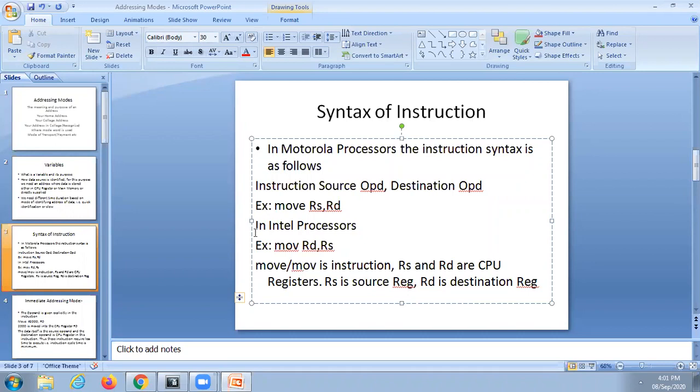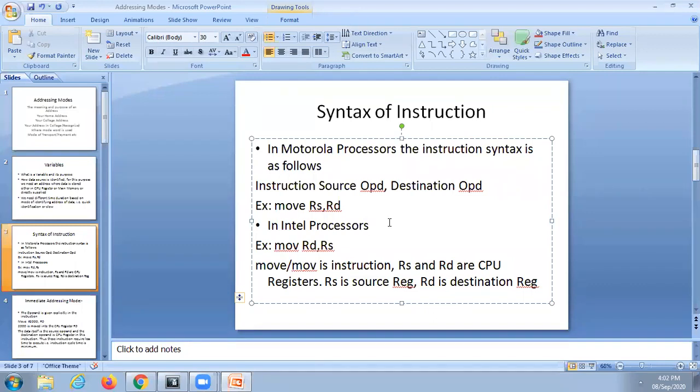Okay. And the Intel processors will follow differently, the entire opposite. The instruction format or instruction syntax followed by Motorola is quite opposite to Intel.